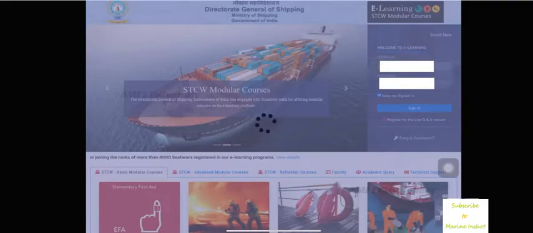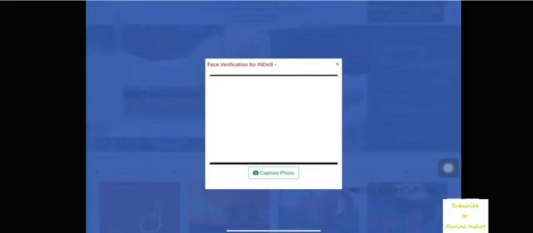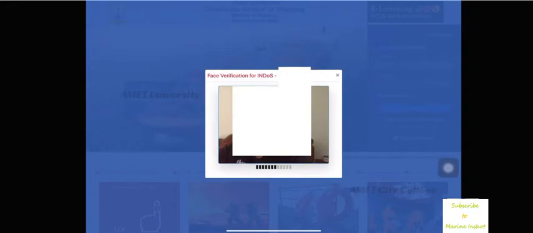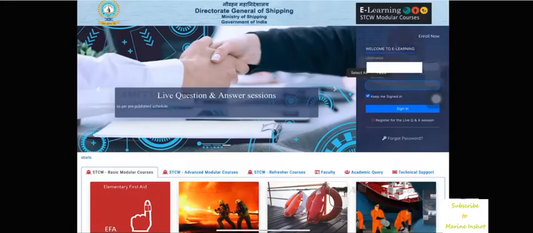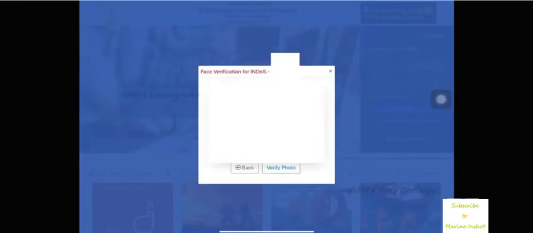After logging in, the web page will request you for a face verification. Click on Capture Photo and wait for verification. If it shows you an error, please update your DG Seafarers profile with a recent photo. In my scenario, I had to change my DG Seafarers profile with my recent photo, after which I was granted access to the e-learning homepage.